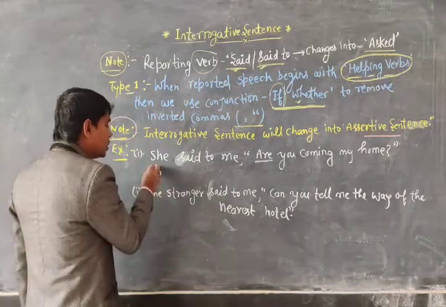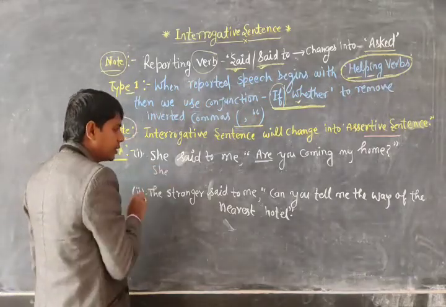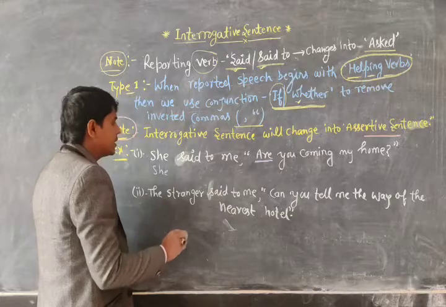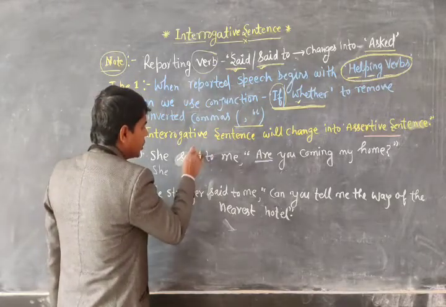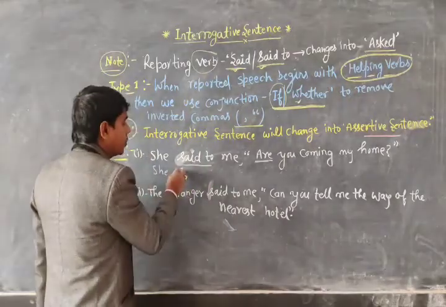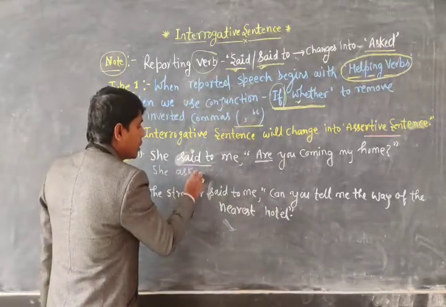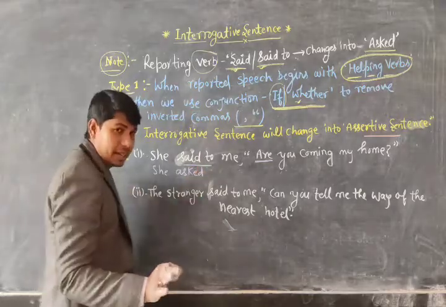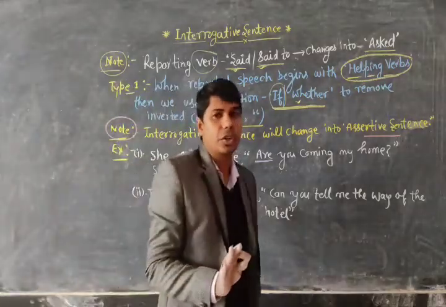So very first you will mention the subject she, and as I have told you, the reporting verb said to will change into asked. Is that clear or not?